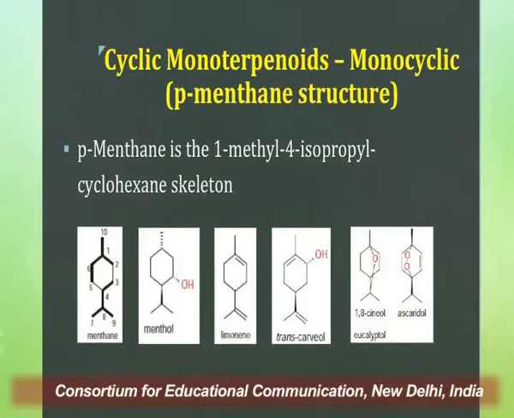Then we have limonene, which is found in citrus fruits, again used in perfumery because of its fragrance. Carvone in the case of caraway, because that specific odor is largely due to carvone. Then we have 1,8-cineole, which is also known as eucalyptol, and it is largely found in the eucalyptus species.